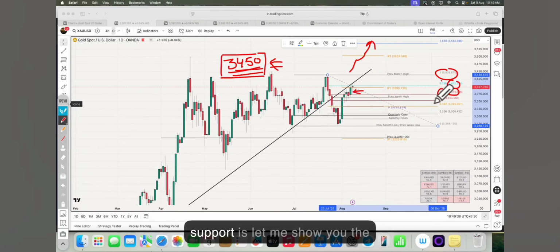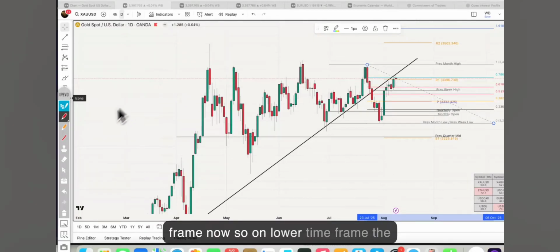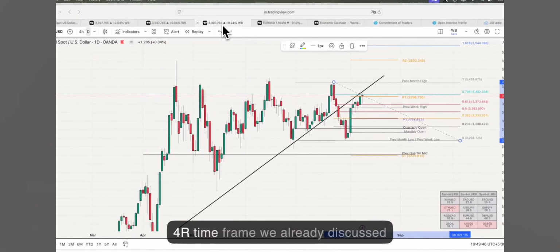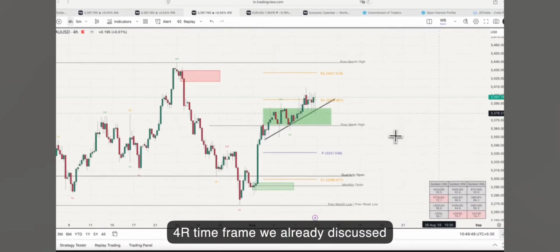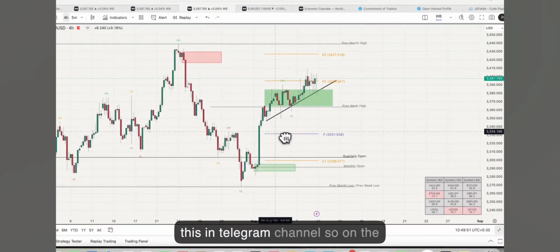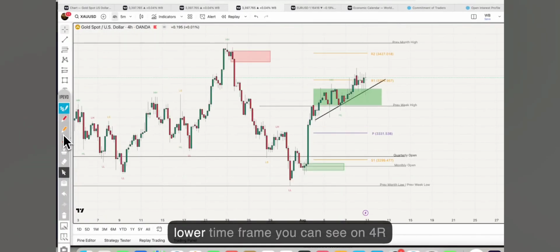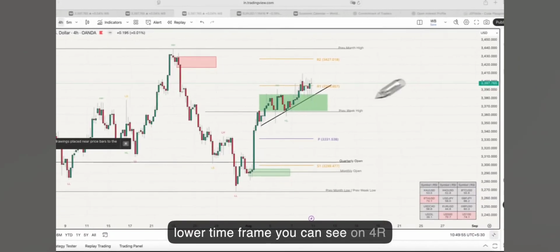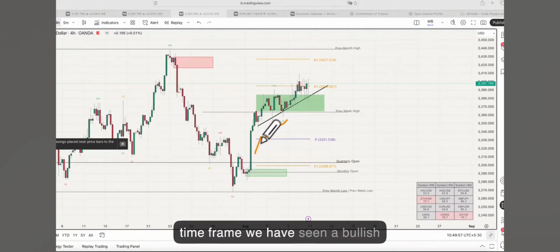And the immediate support, let me show you the support on the lower time frame. So we are going to switch to the lower time frame now. On the 4-hour time frame, which we already discussed in the Telegram channel, we have seen a bullish wave.